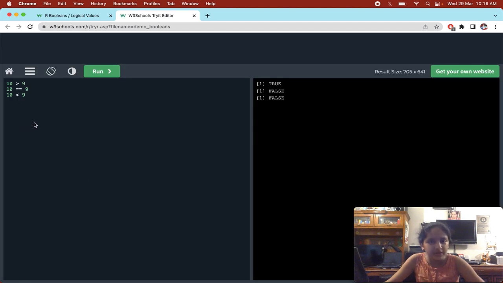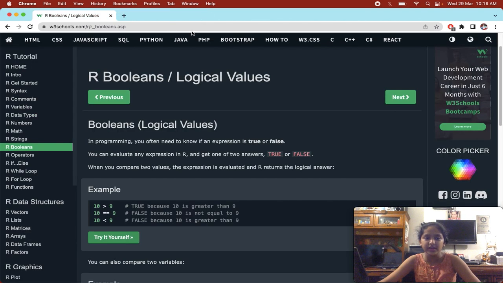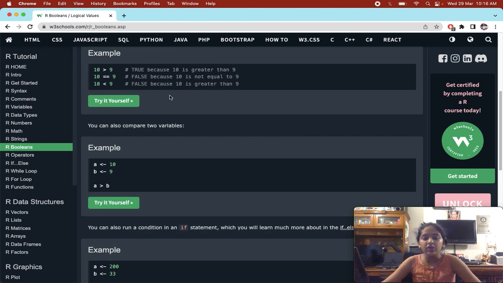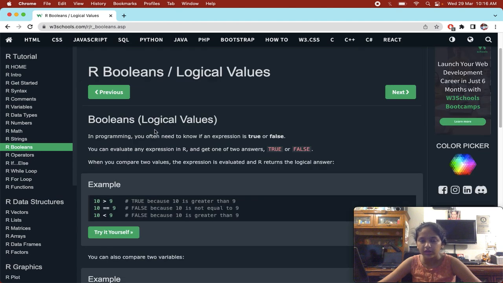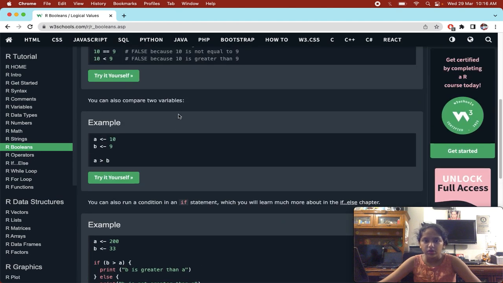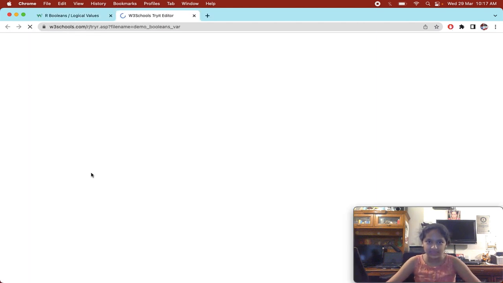Like, is 10 greater than 9? True. Is 10 equal to 9? No, false. Is 10 less than 9? No, false. Right? So here it has got the output. You can also compare two variables. From booleans we can also compare two variables. Like, one variable is a, we have 10 as its value, and b has 9 as its value, and here we can compare, is a greater than b? True, because 10 is greater than 9.